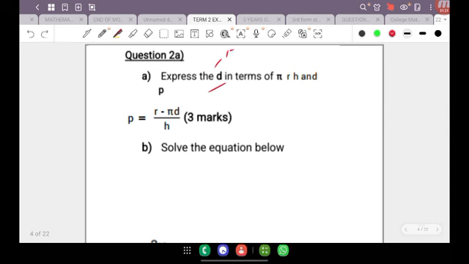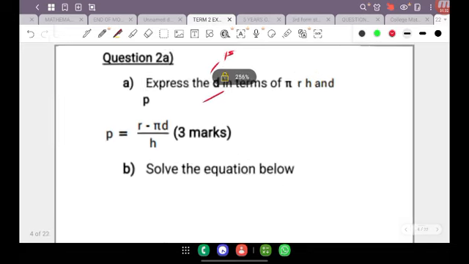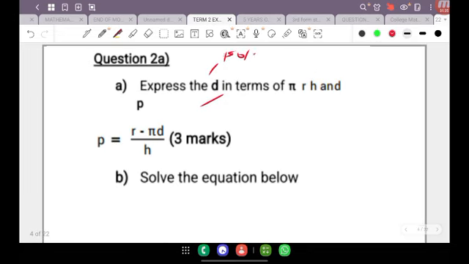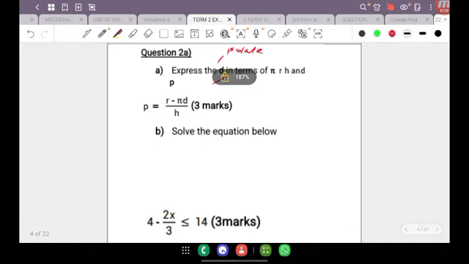Isolate D. The word isolate literally means we need to get the letter D from the equation to be all by itself on either side, whether it be on the LHS, left hand side, or the RHS, the right hand side.